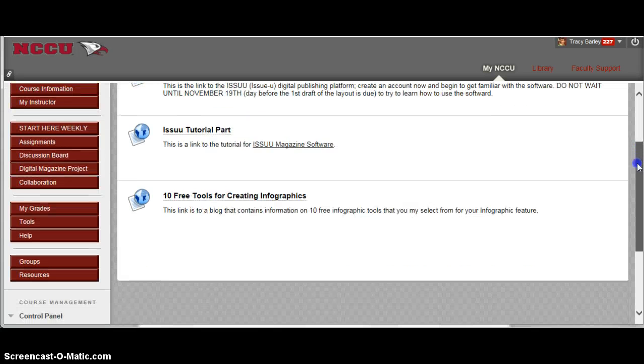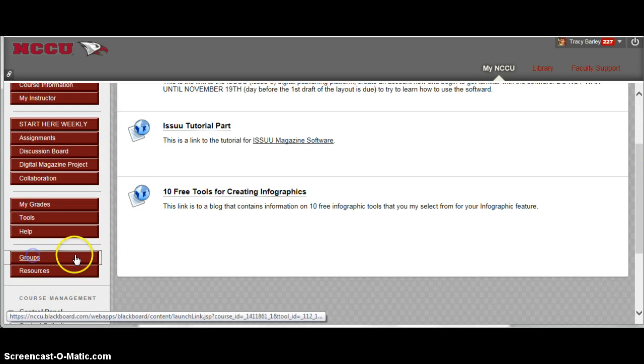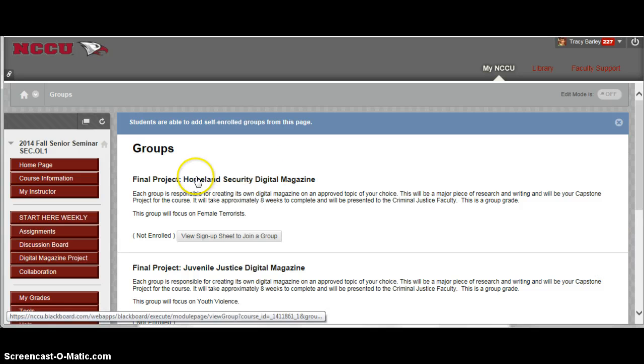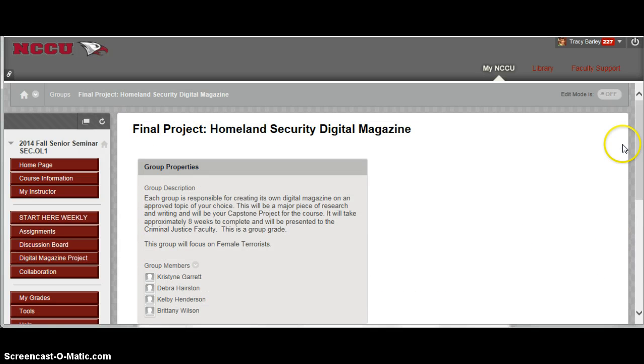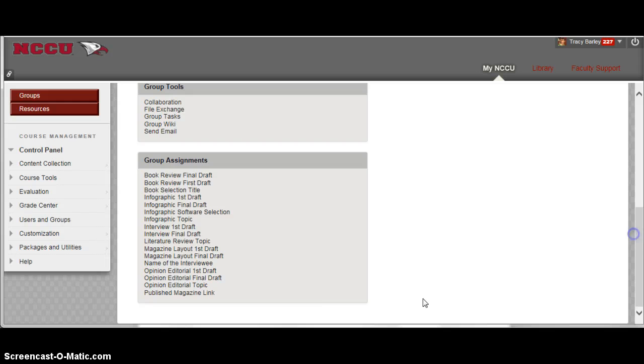So now, as far as submitting your documents, all of your submissions, if you go to your groups and click on the group, you will see that you have a list of assignments. Whenever something is due, you will go here. Make sure you submit it under the correct option. Your opinion editorial, for example, there are 3 links. Make sure you're using the right link.